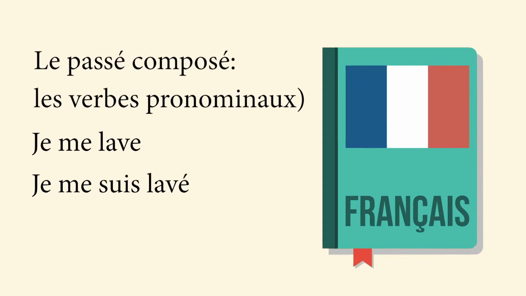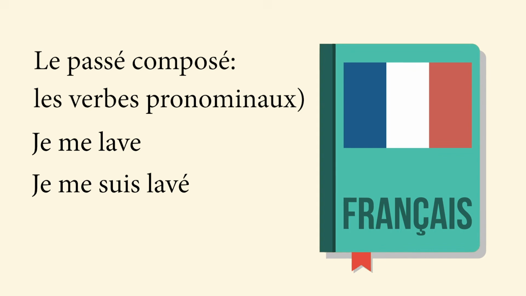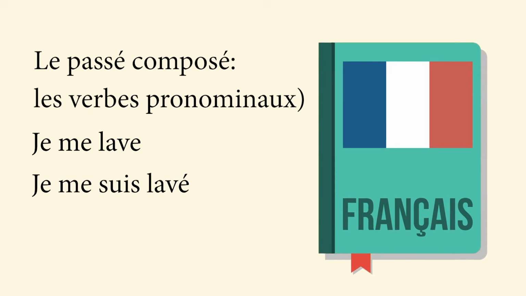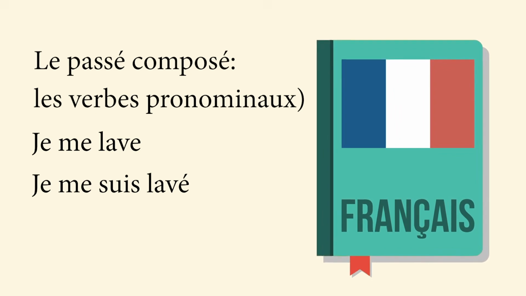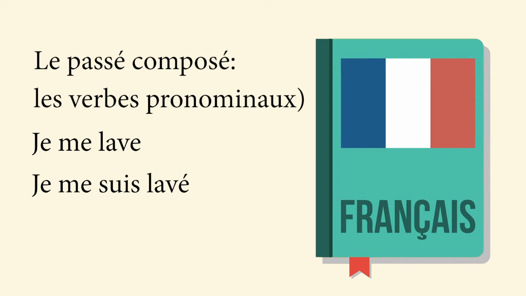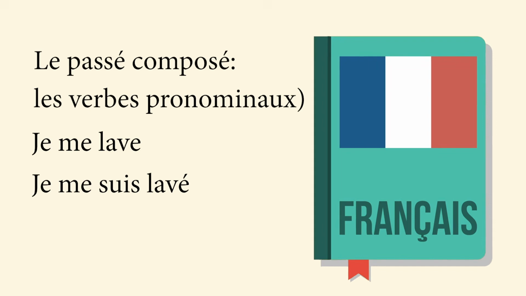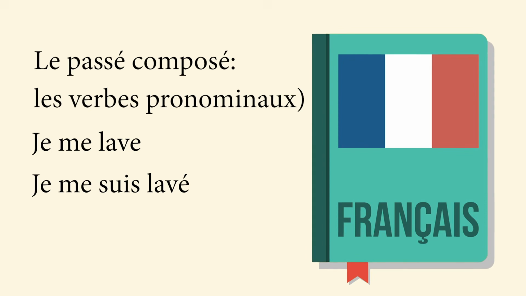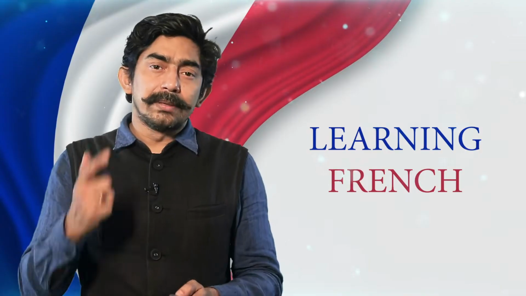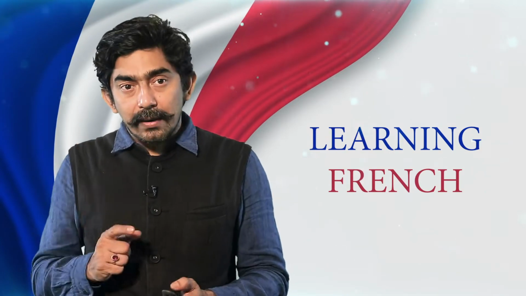So, you have to remember not only these 15 verbs, but also the reflexive verbs, les verbes pronominaux. Les verbes pronominaux, that means je m'appelle, se laver, je me lave. These are also conjugated with être. So, for example, se laver means to wash. I wash myself. Je me lave. So, je me suis lavé means I washed myself. So, also for the pronominal verbs, it is conjugated with être, not avoir.